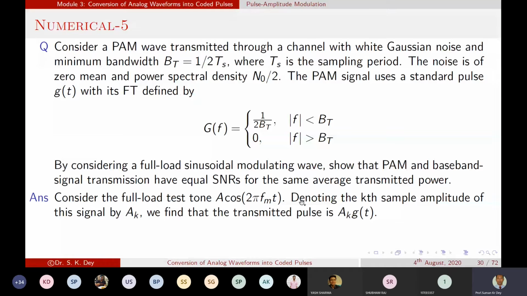So what is the sample value of this expression? A cos 2 pi f_m t. That is a_k. I am considering a single pulse, a sample, the kth sample, represented by a_k. So the pulse we are transmitting equals a_k. If we say the kth pulse, what is the kth pulse? The kth pulse will be a_k into g(t), which is transmitted through the channel.